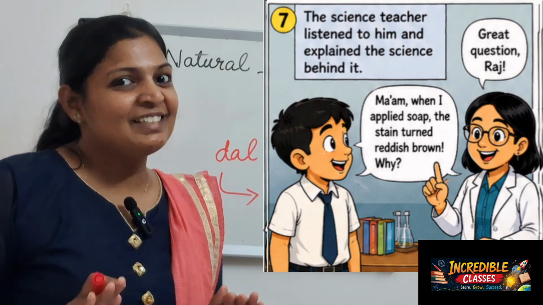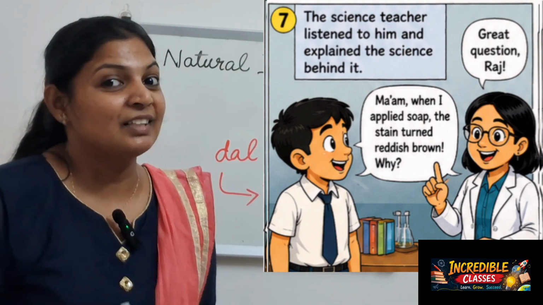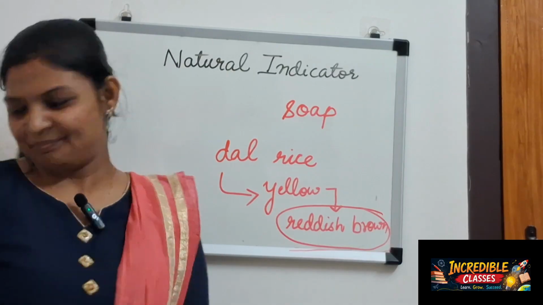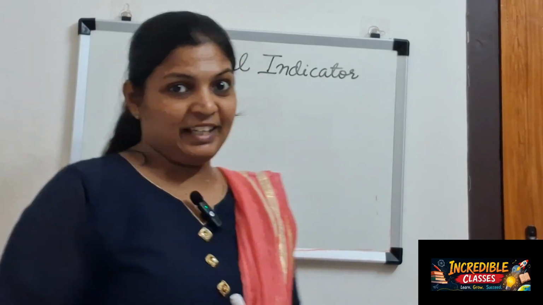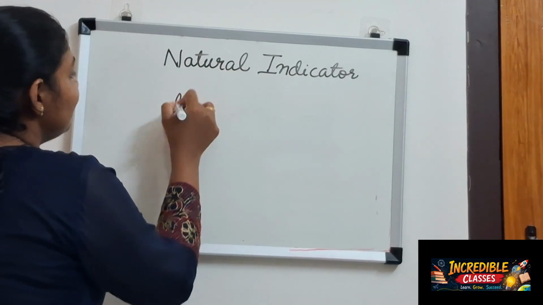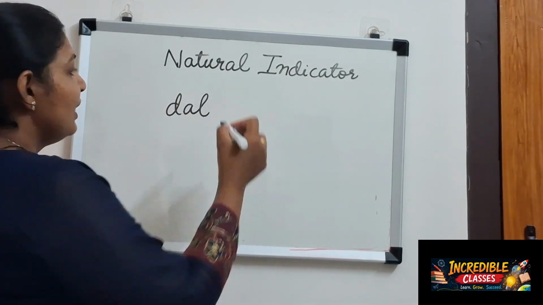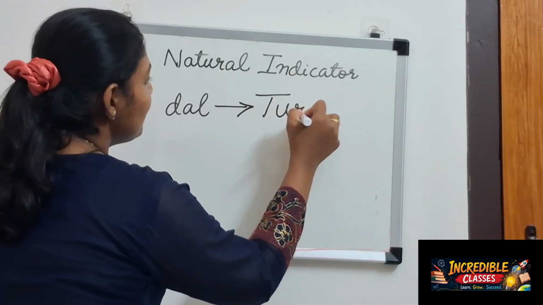Then the science teacher explained something very, very important. You want to know what she explained? Let's see. First of all, you should know what a dal is made of. Dal is a curry, okay? We use turmeric in it.